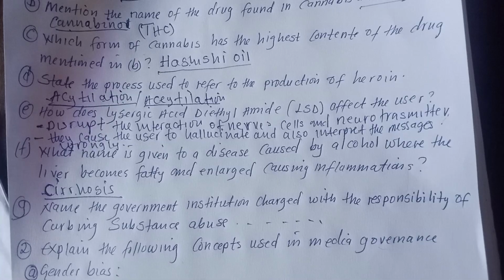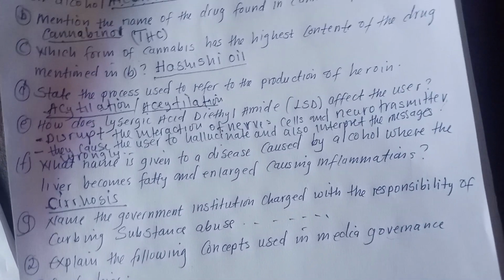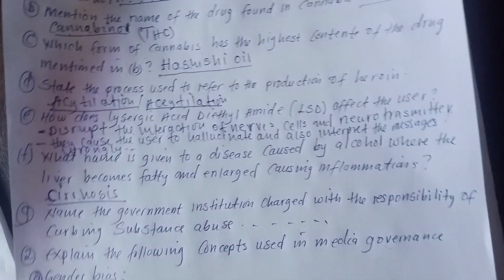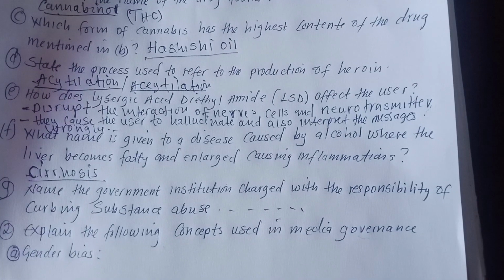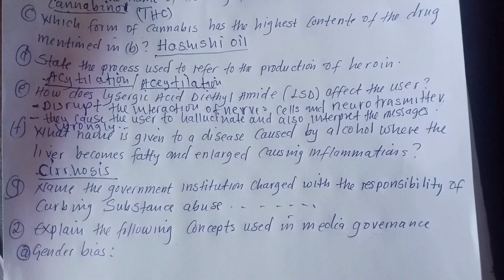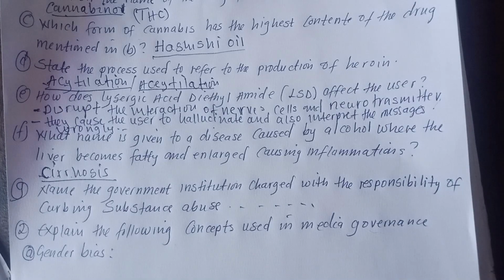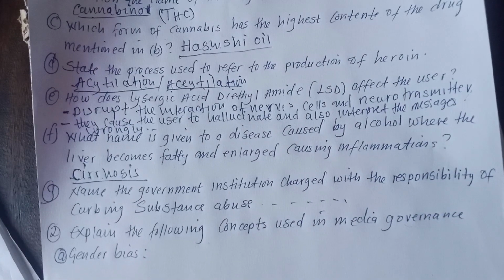Then question G, name the government institution charged with the responsibility of curbing substance abuse. So what do we call that government institution?